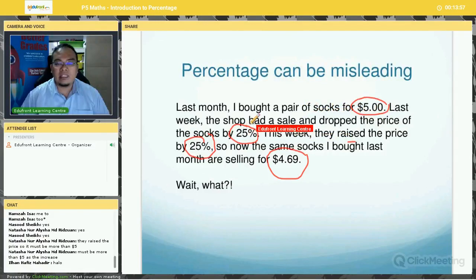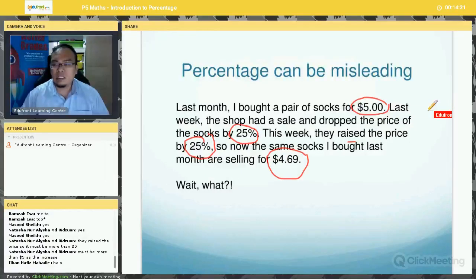But you can see that it is quite strange because you drop the price by 25%, and then you increase the discounted price by the same percentage, which is 25%, and the price goes to $4.69 rather than $5. Okay, so you can see here. Later we'll come back to this question. We'll see why this is the case.